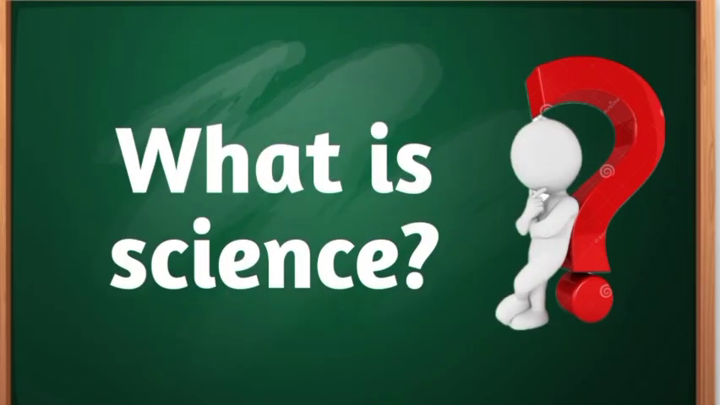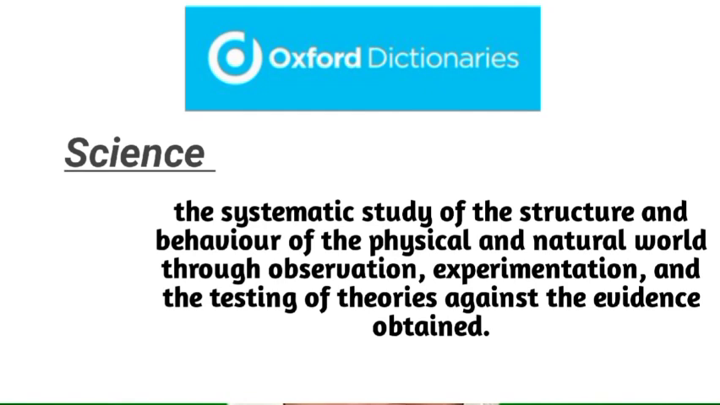So let me start with the first question. What is science? According to the Oxford Dictionary, science is a systematic study of the structure and behavior of the physical world through observation, experimentation, and the testing of theory against evidence obtained. Now it is clear that science is knowledge which we get through observation and experimentation.